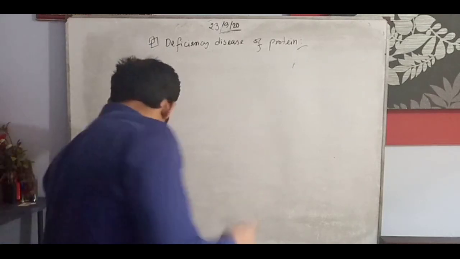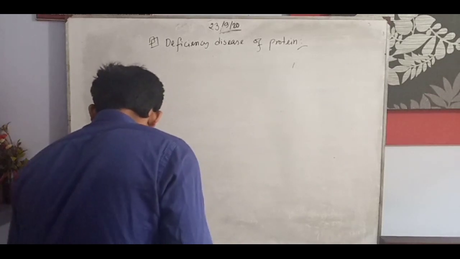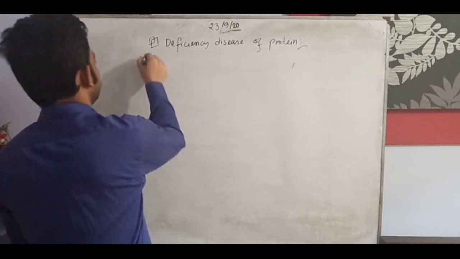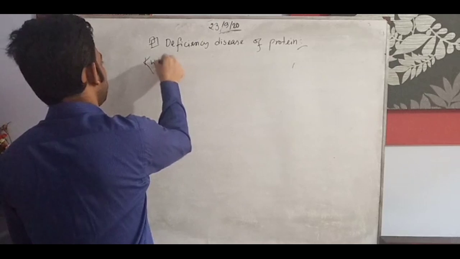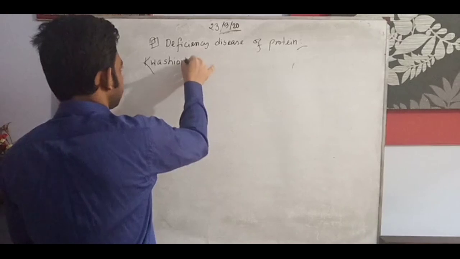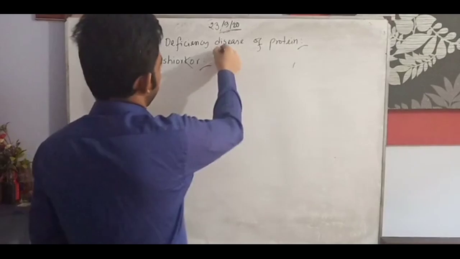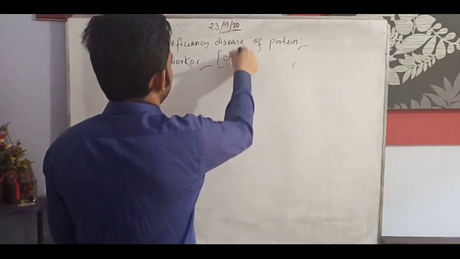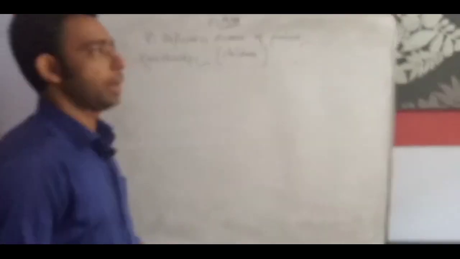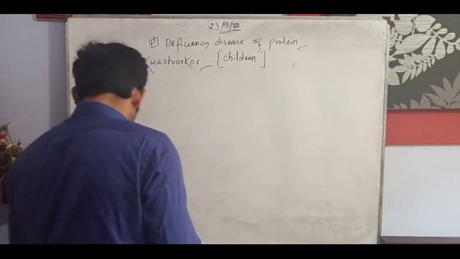Basically, two of the important ones are there. The first one is kwashiorkor. We have seen that it is related to children. Children are attacked in the absence of or deficiency of protein. So let us see some symptoms.